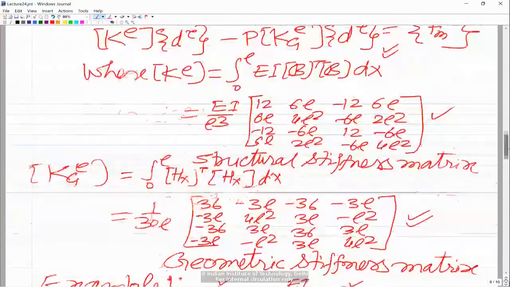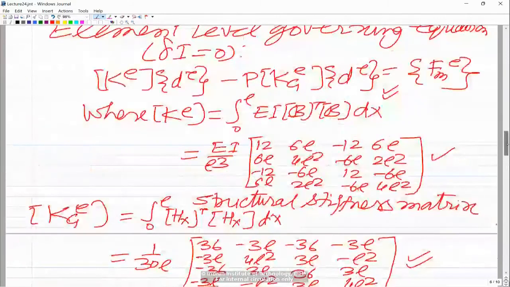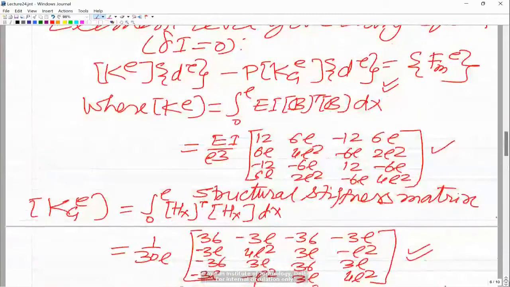We are taking the second and fourth equations. Because v1 and v2 are 0, when I take the second equation, this will be multiplied with v1, so that is 0. This will be multiplied with theta 1, then this would be multiplied with v2, which is 0, so its contribution will go. So you will get 4l square and 2l square. Then you take the fourth equation.